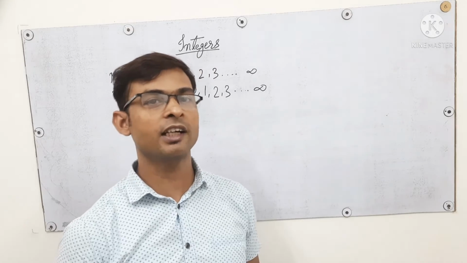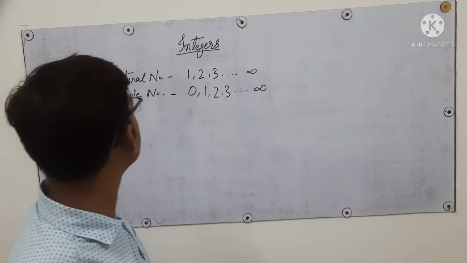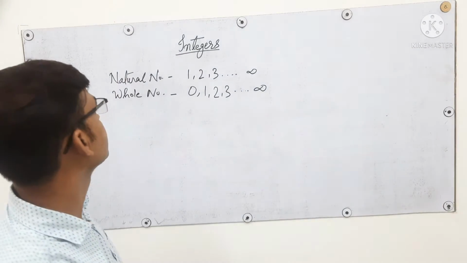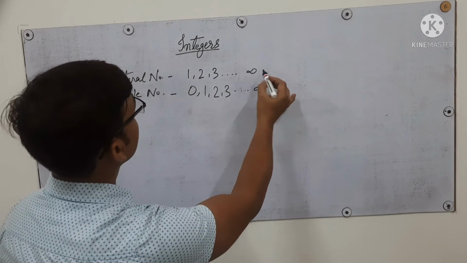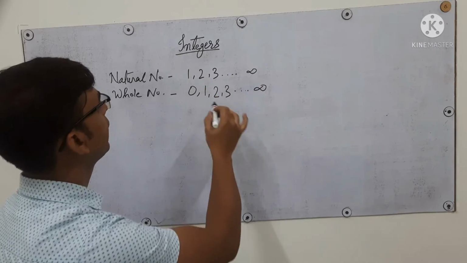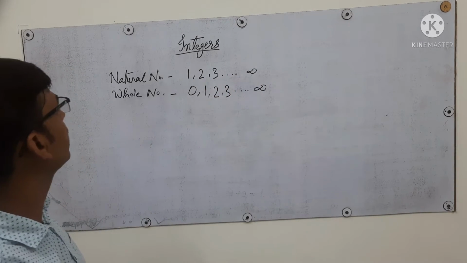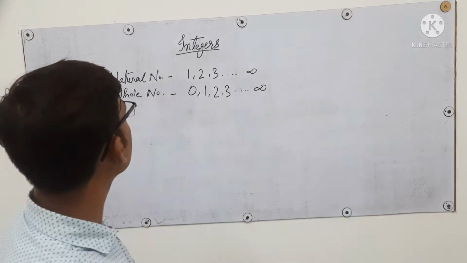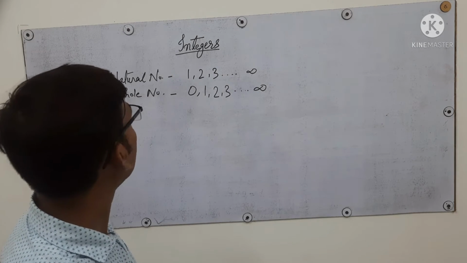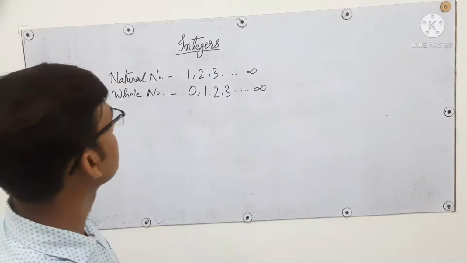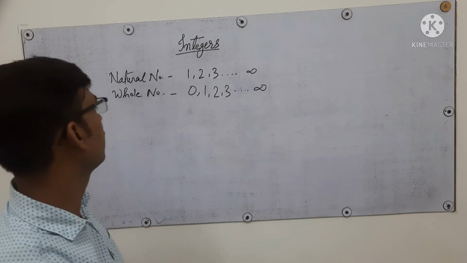There is a small difference between them: natural numbers start from 1, and whole numbers start from 0.